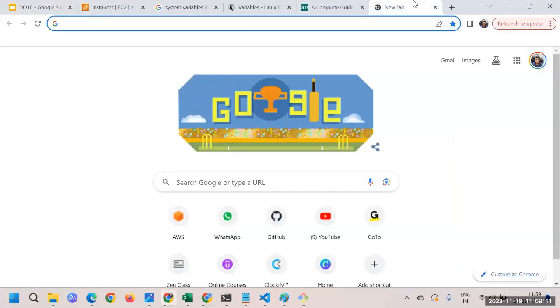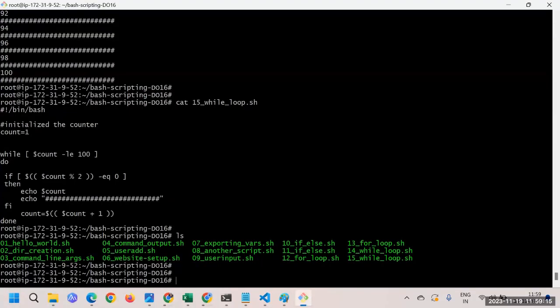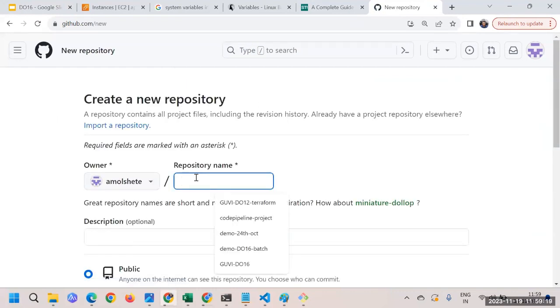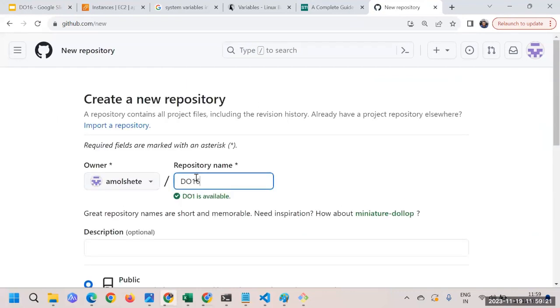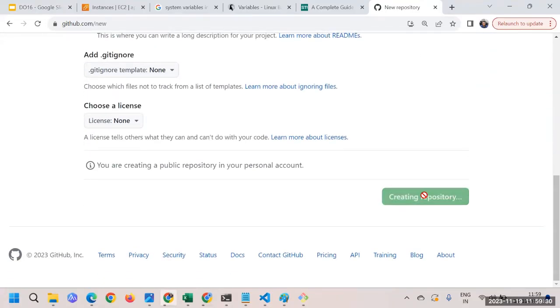So I'll go to github.com and create a new repository. Your batch number is DO16. So I'll say bash script, and I'll create the repository.